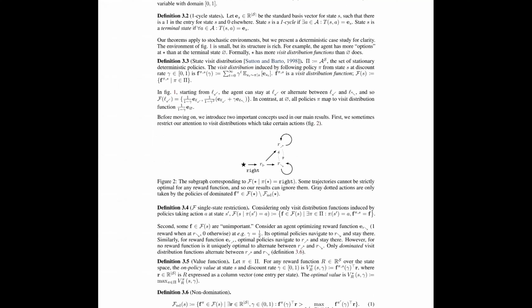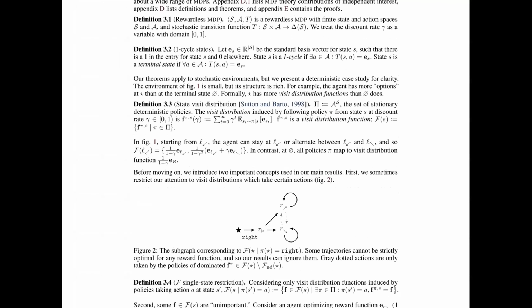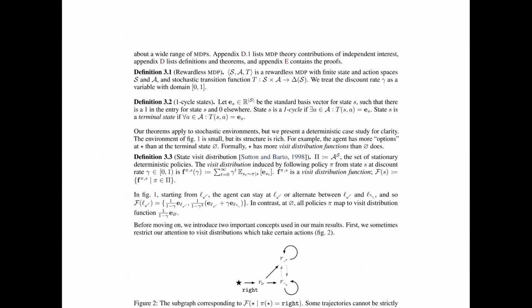Okay. Let's see what is the conclusion, because we don't need all this for our research. Maybe we don't have to read all of it, but let's see. Definition 3.1, rewardless MDP.